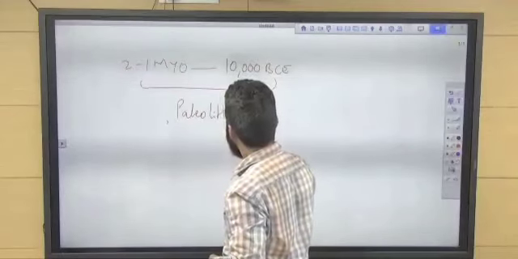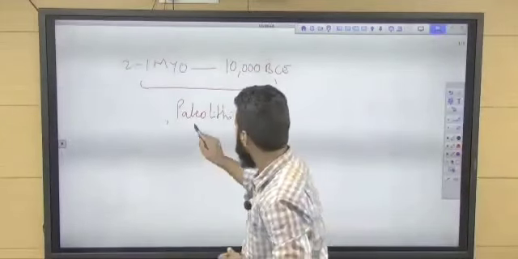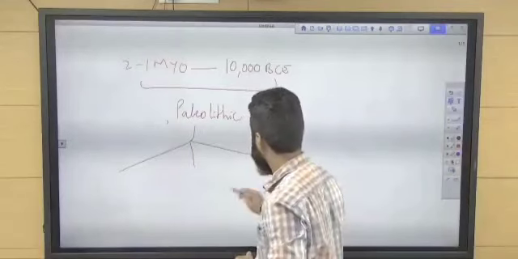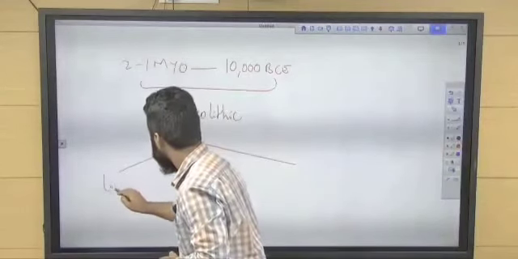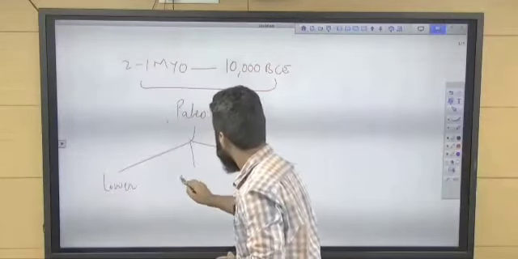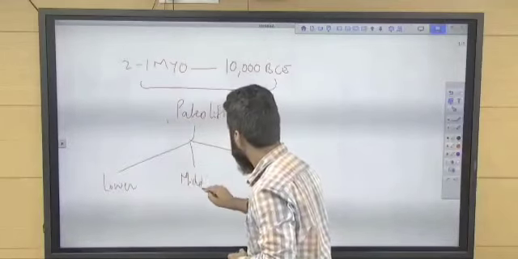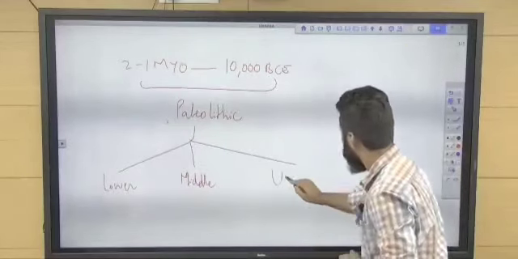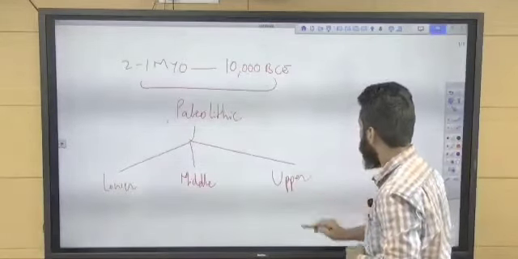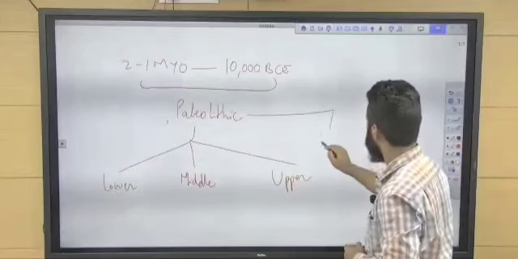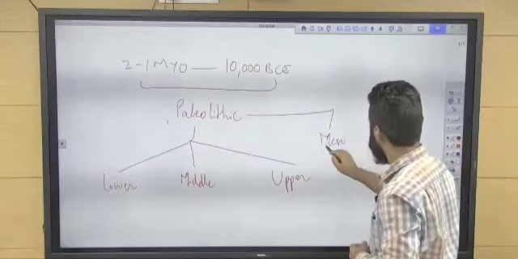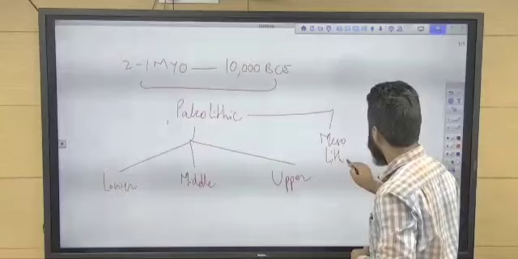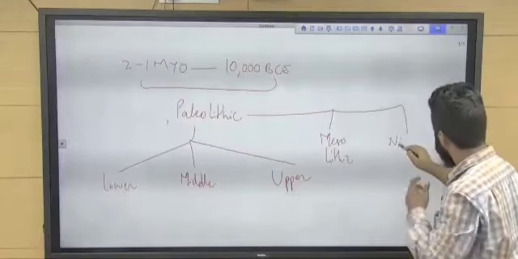Now this Paleolithic period is again divided into 3 sub-periods: lower Paleolithic, middle Paleolithic, and upper Paleolithic. And then comes Mesolithic, and then Neolithic.